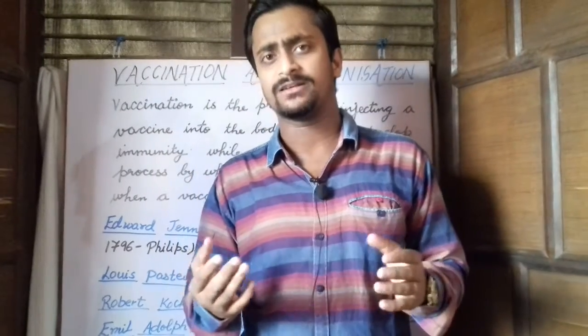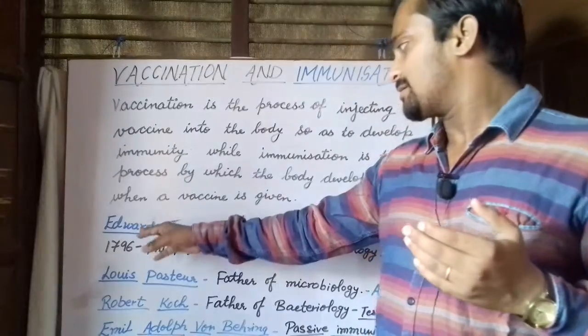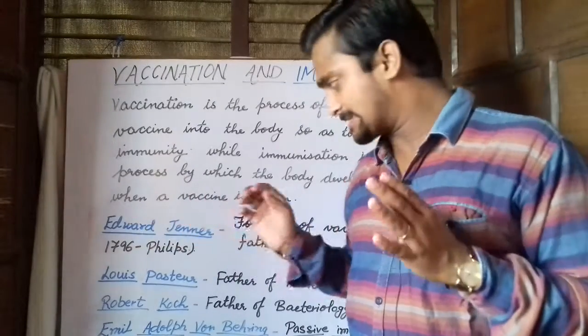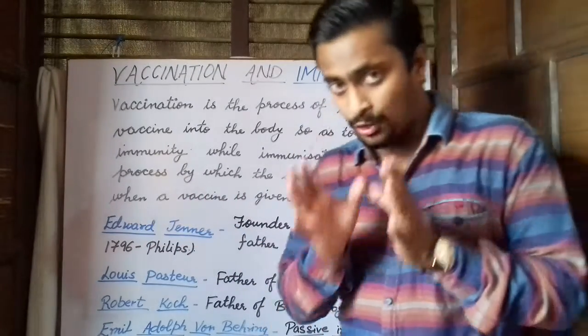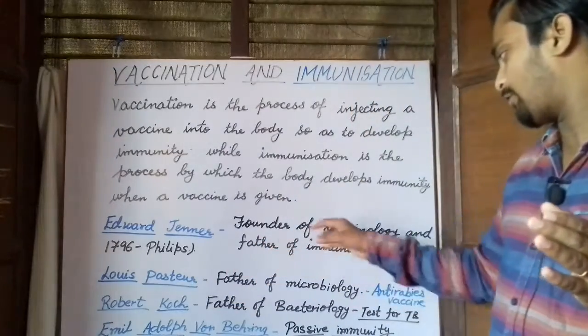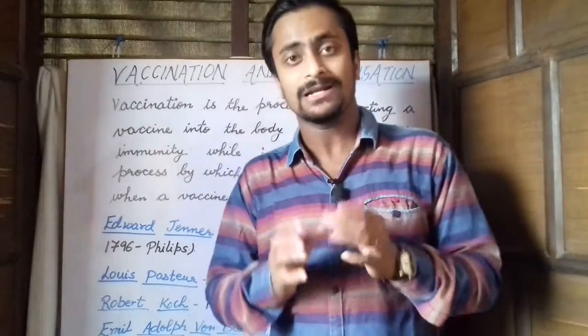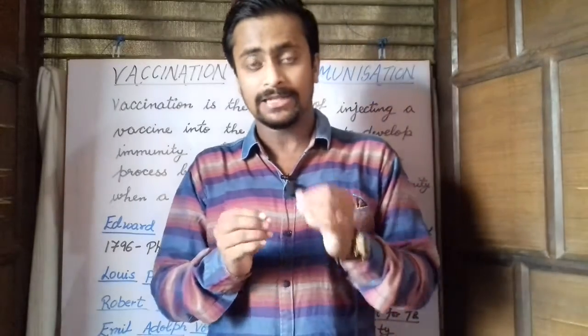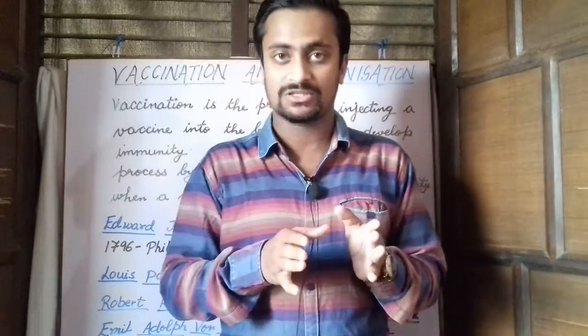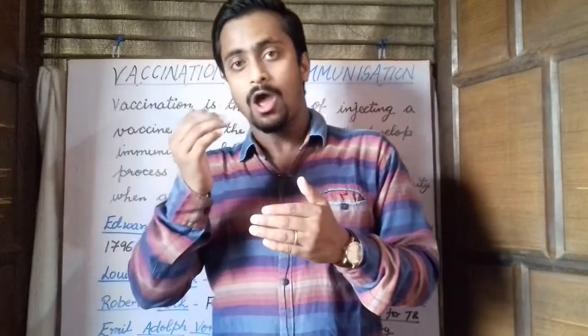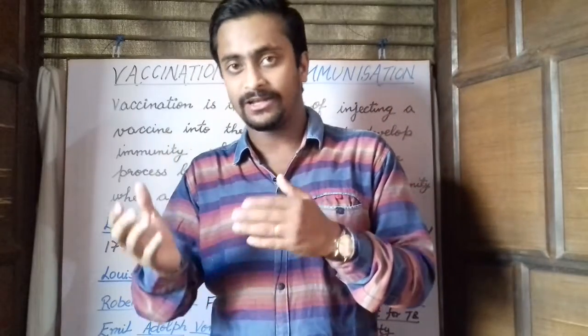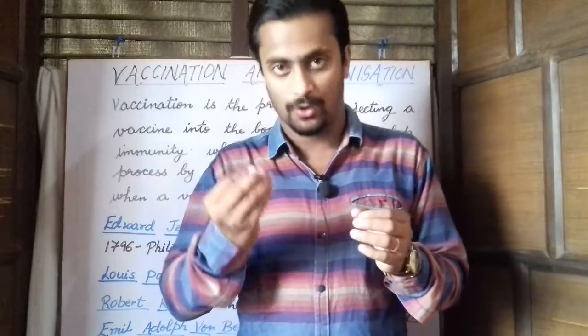Who discovered it? What happened? In 1796, Edward Jenner, who is also called the founder of vaccinology and the father of immunology, observed that the cow workers did not develop smallpox. Why? Because they were frequently infected with the virus called the cowpox virus.